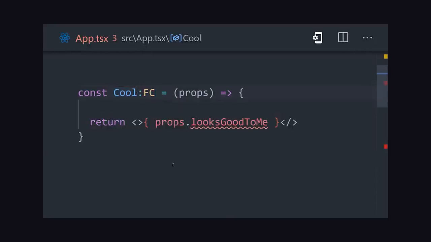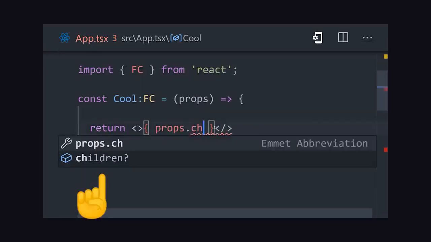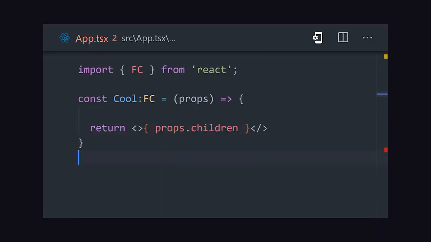React has a built-in type called FC, which stands for function component, and we can assign that type to the component using a colon followed by the type. That tells the compiler the shape of this code, which will throw an error for anything that's not a valid prop and autocomplete everything else. By default, the only known React prop is children, but we can define the shape of our own props using